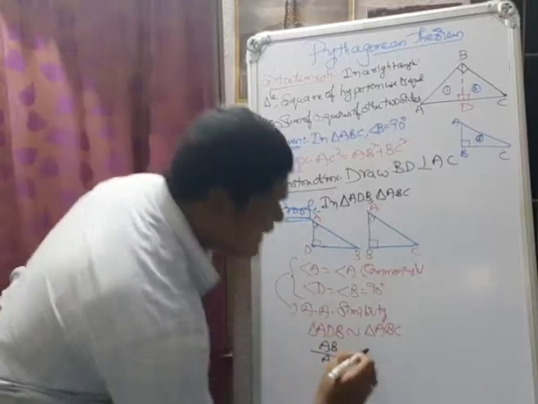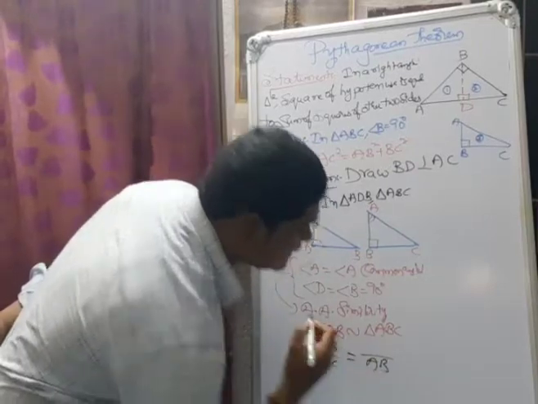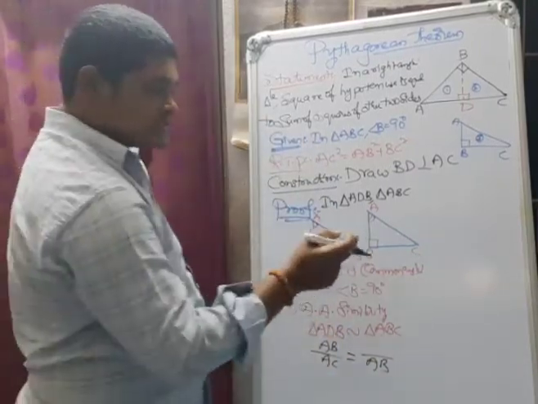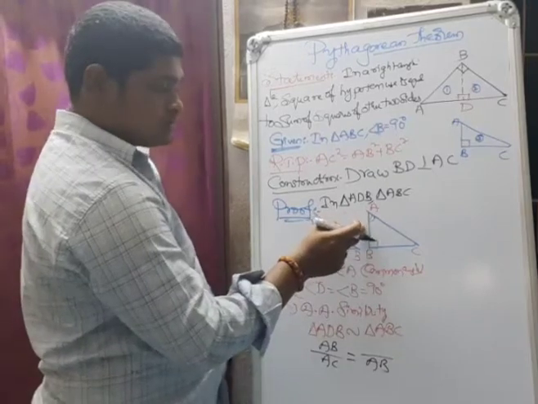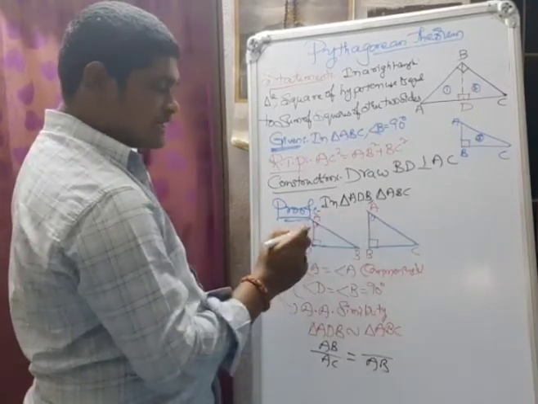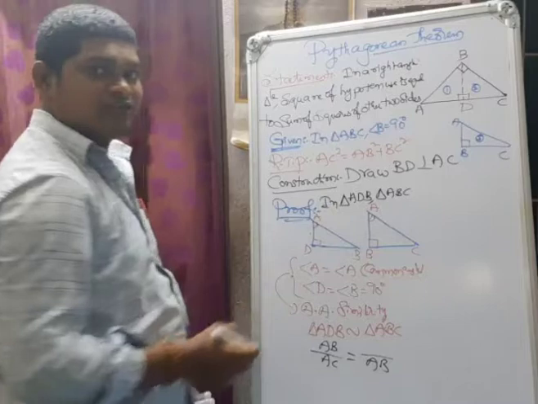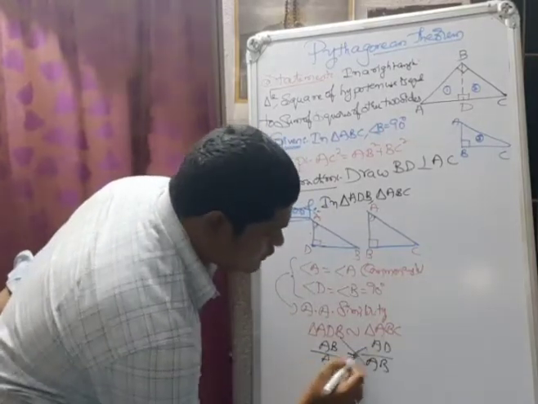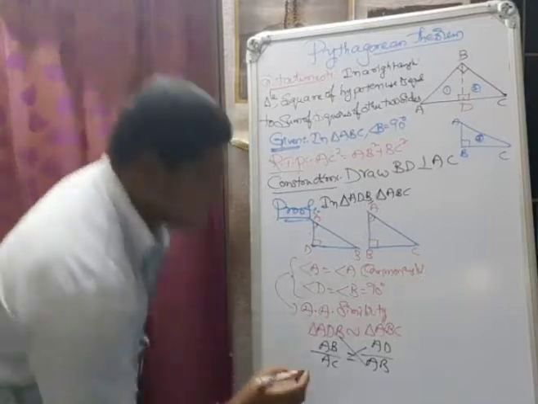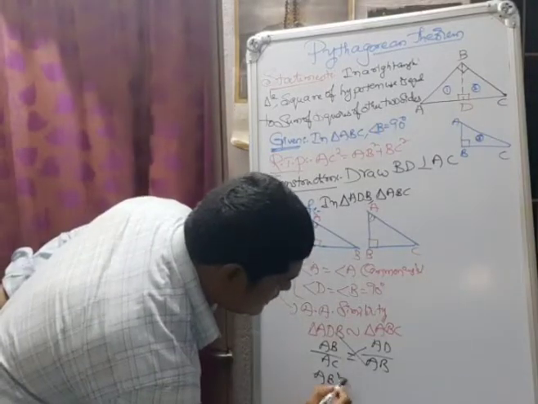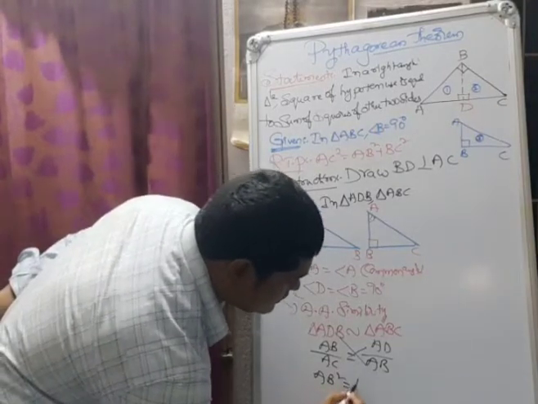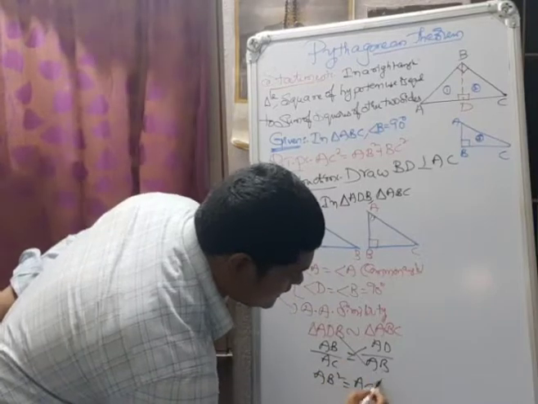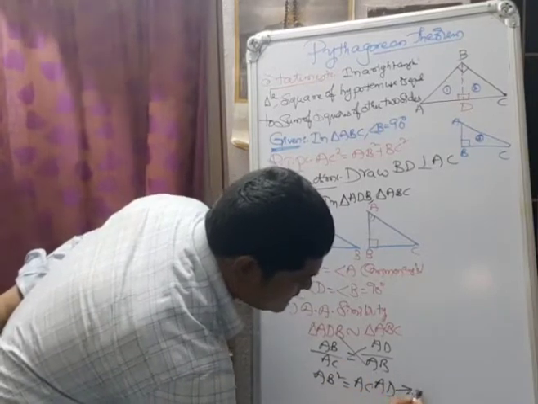Next triangle, we have to write AB in the denominator. Why? Because it is AB in the second triangle, the corresponding side of AD. In the place of AD, we have AB. That means write in the place of AB, AD. Now do cross multiplication. Then AB square is equal to AC into AD. This is equation number 1.